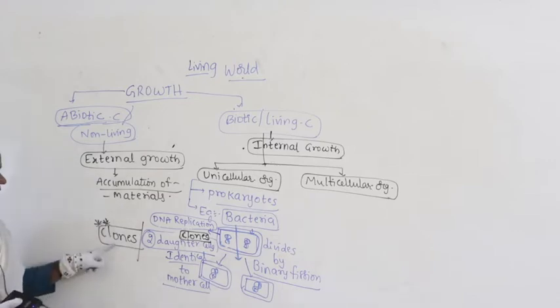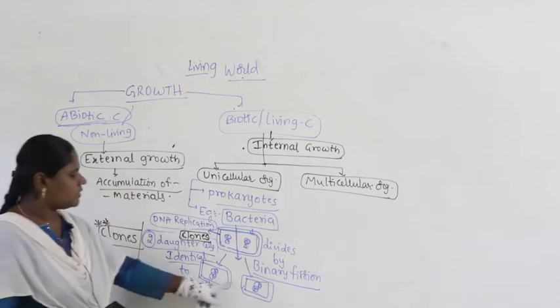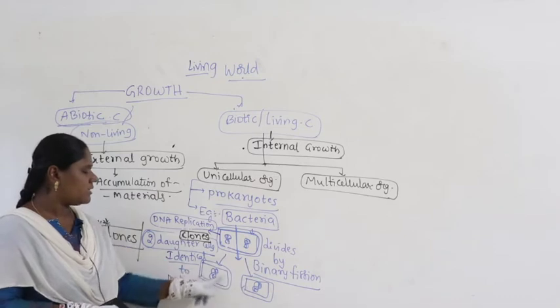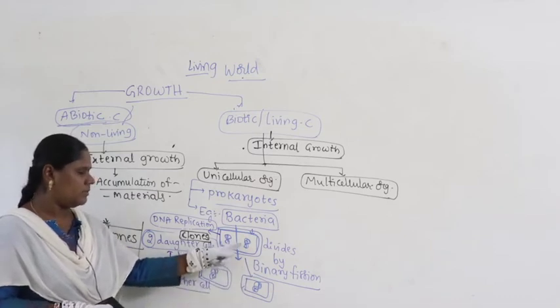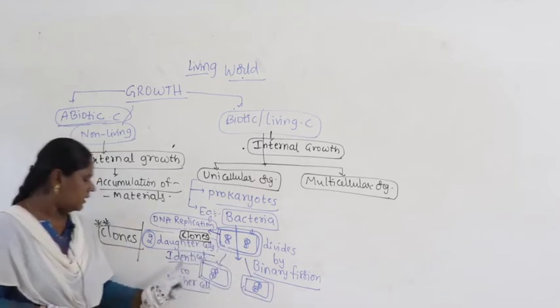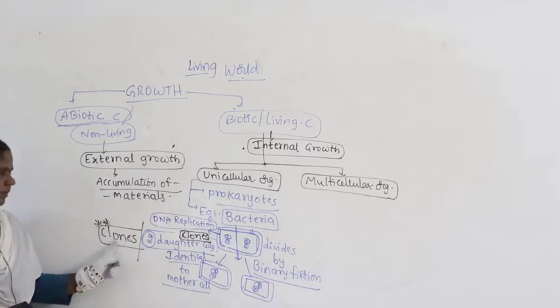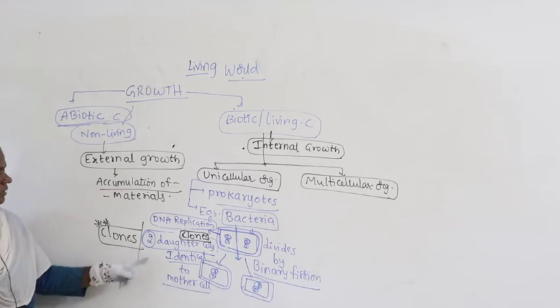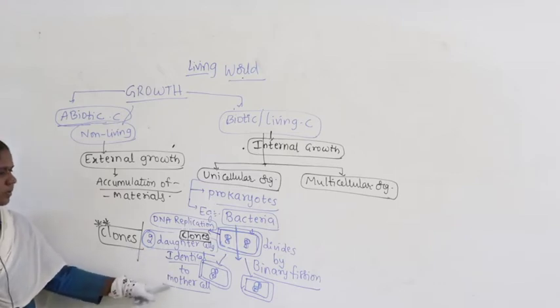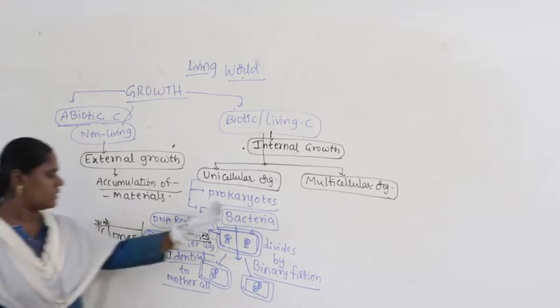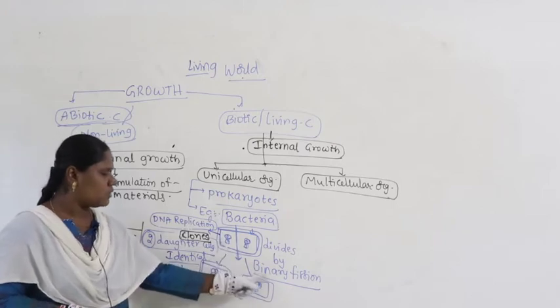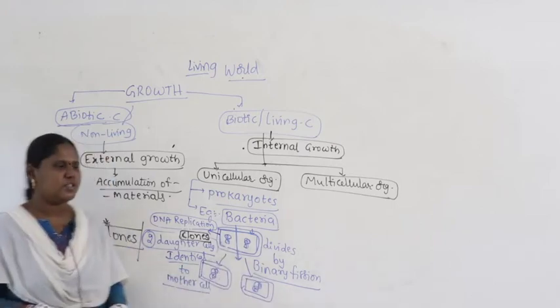When do we apply the terminology clones? Whenever the two daughter cells which are produced here are similar to their mother cell, their parental cell, then the two daughter cells are said to be clones. They are exactly Xerox copies of their parental cell. These two daughter cells are identical to the mother cell, and one becomes two. That is why it is called binary fission.